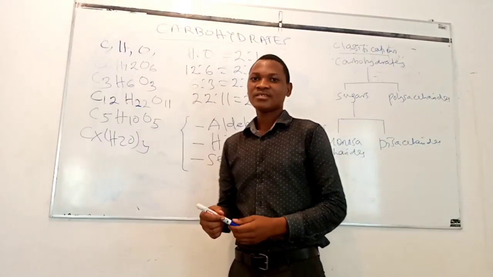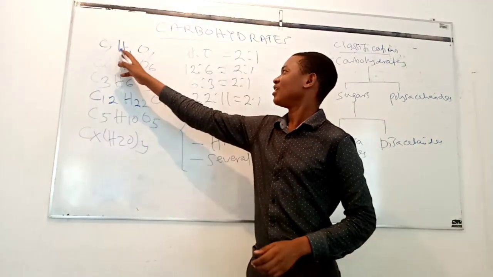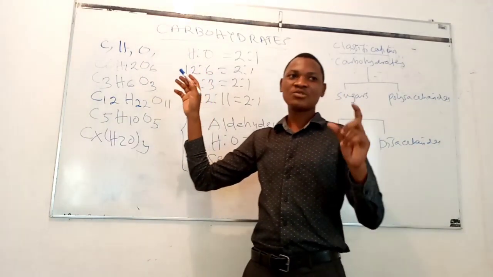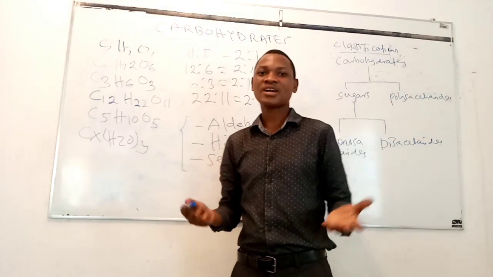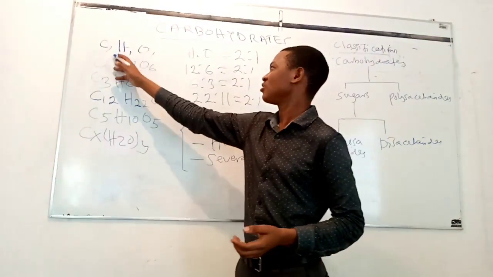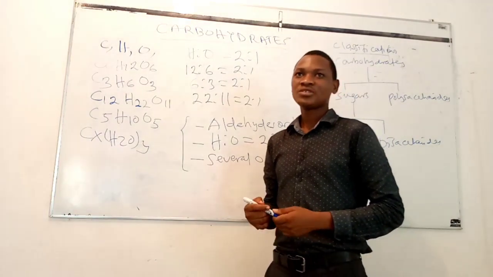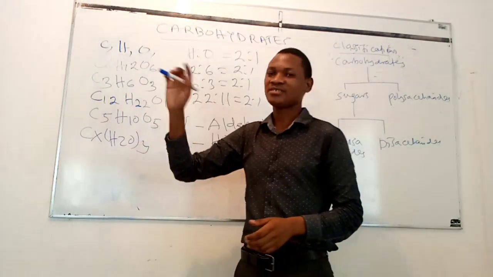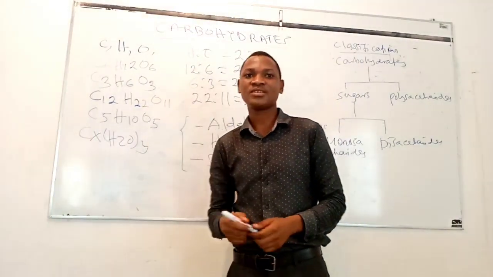By definition, carbohydrates are compounds which contain carbon, hydrogen and oxygen. And the ratio between hydrogen and oxygen is 2:1. So there are so many compounds which contain carbon, hydrogen and oxygen, but the unique property of carbohydrates which distinguishes them from other compounds which contain these elements is the ratio between hydrogen and oxygen, which is 2:1.